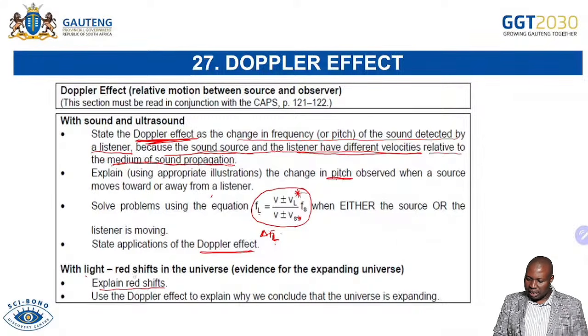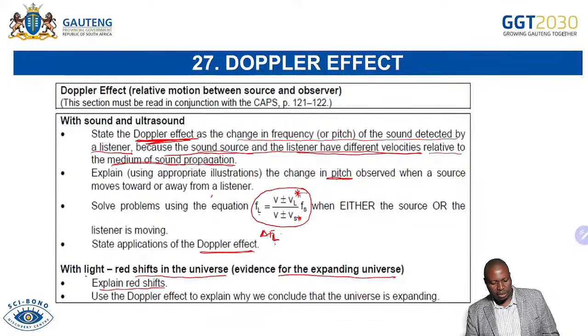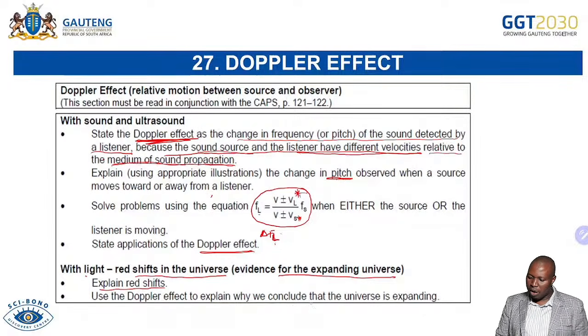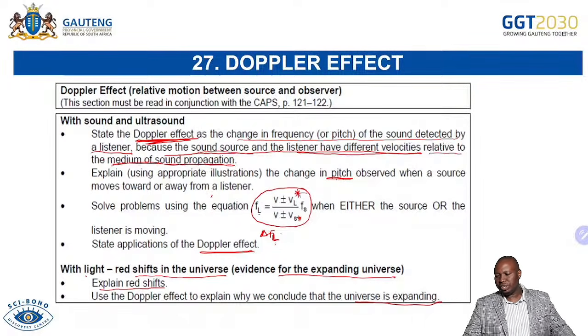With light, red shifts in the universe, evidence of the expanding universe, by saying use the Doppler effect to explain why we conclude that the universe is expanding. That's the expectation. That's where your 15 marks is supposed to come from.